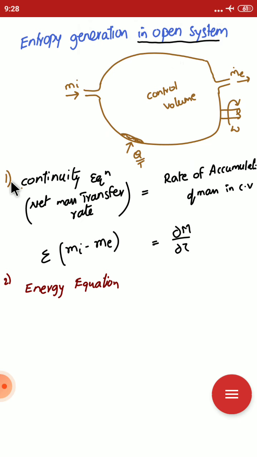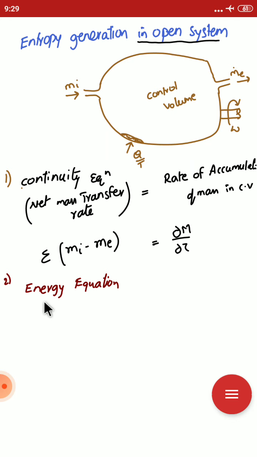Before that, the continuity equation. From the continuity equation, the mass entering is equal to the mass leaving if there is no accumulation. That is the continuity equation. If there is some accumulation within the control volume, then the net mass transfer rate is equal to the rate of accumulation of mass in the control volume.